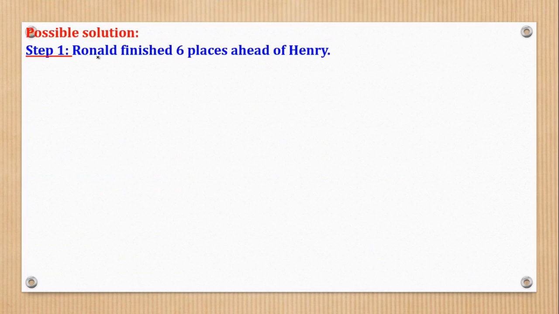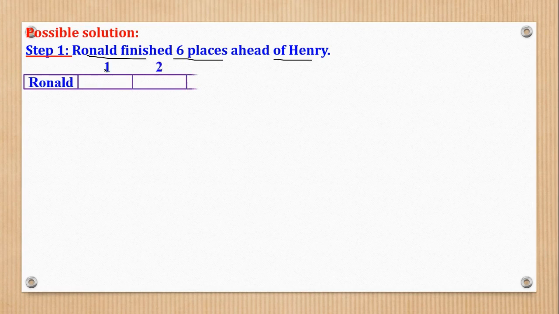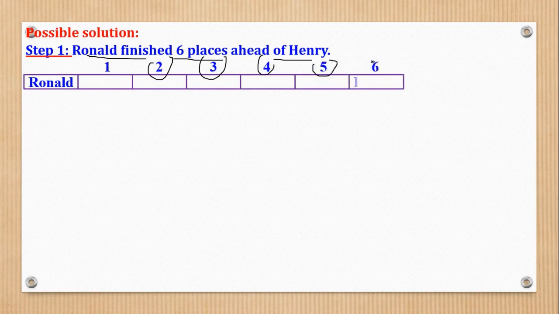The first statement says Ronald finished 6 places ahead of Henry. So we draw a box for Ronald, and then we count 6 places: 1, 2, 3, 4, 5, and 6. This is where Henry is, because Ronald is 6 places ahead of Henry.